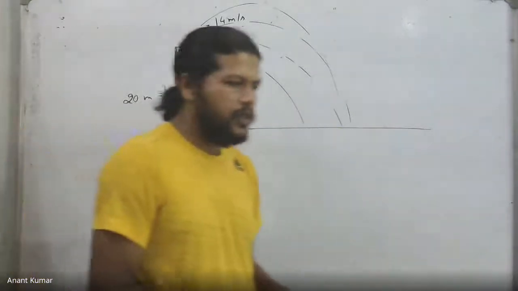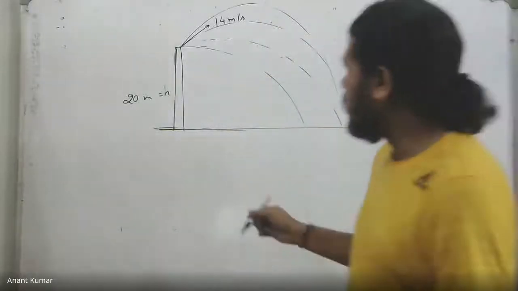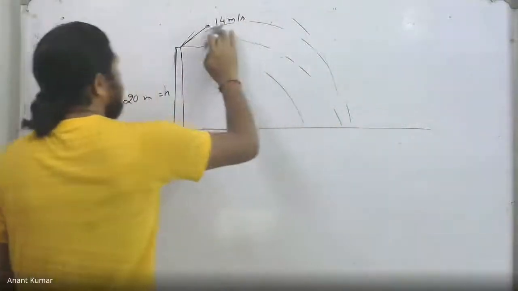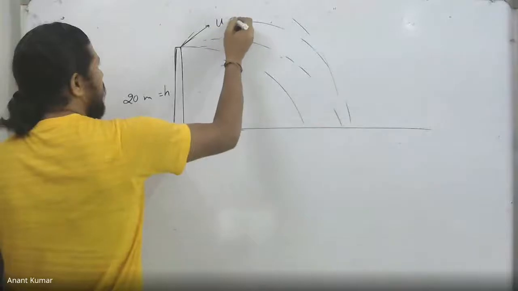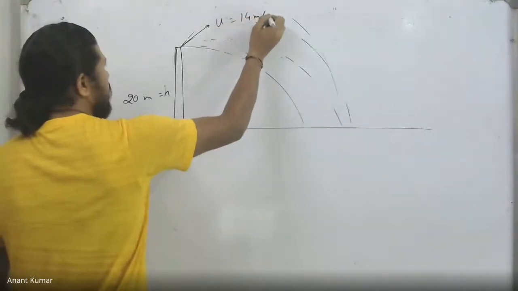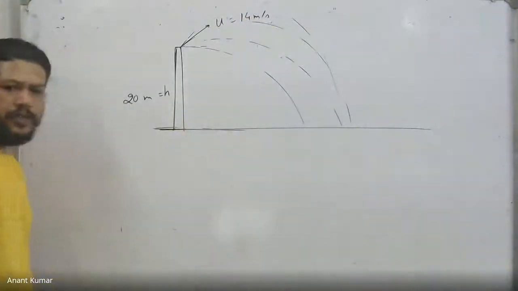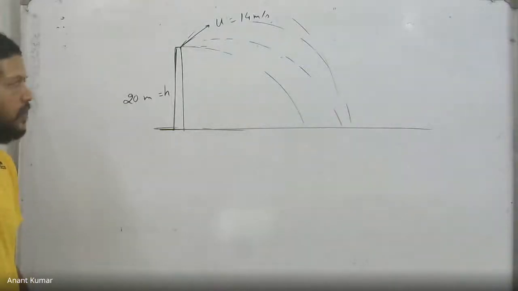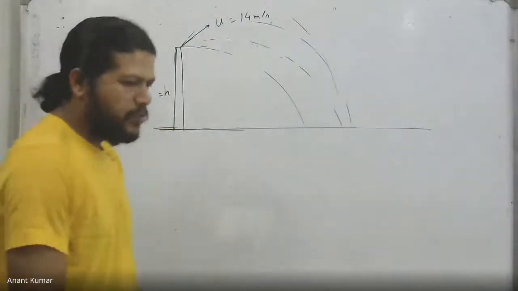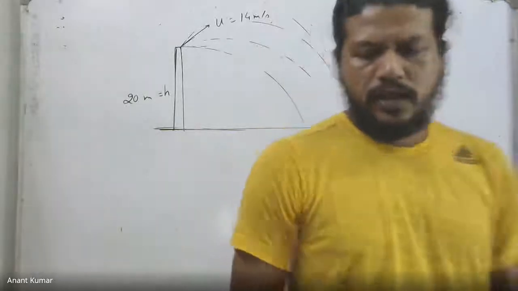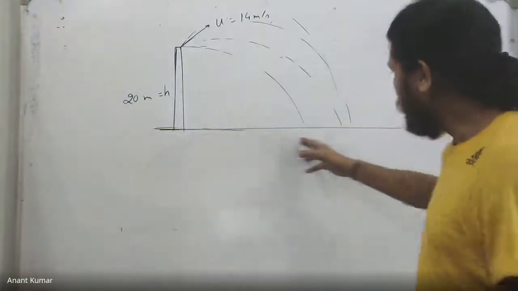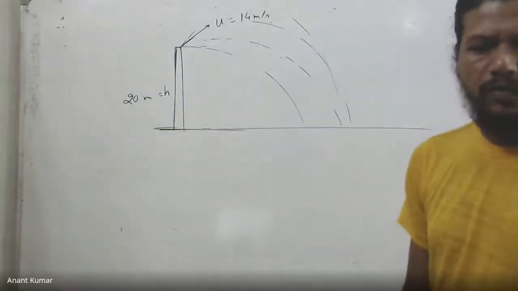That's the question. In fact, it would be useful if I introduce some symbolic notations. I'm going to call this u, 14 meter per second. The height is h, which is 20 meter. The question is at what angle it must be projected so that it strikes the ground as far as possible from the foot of the tower.